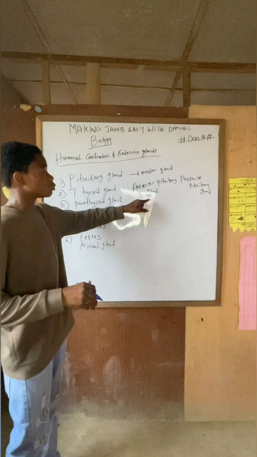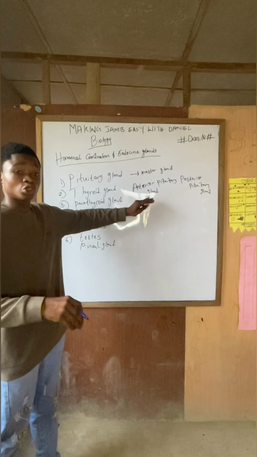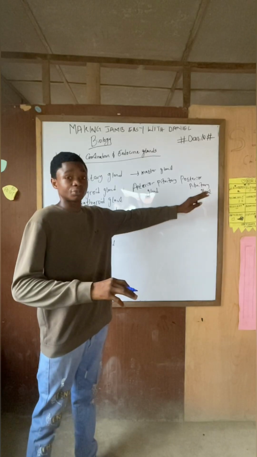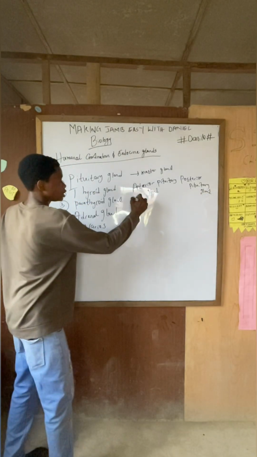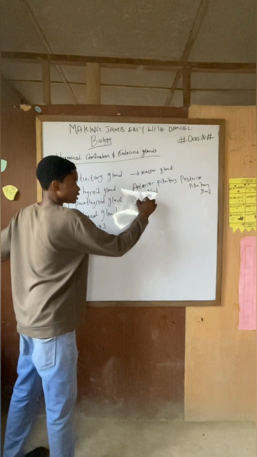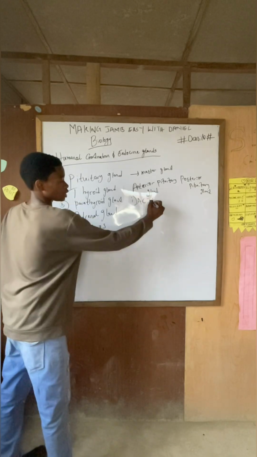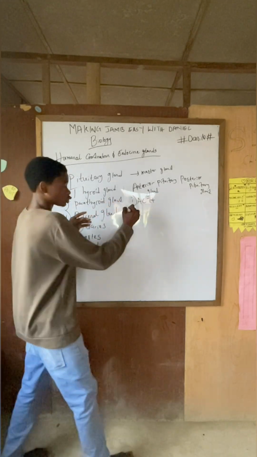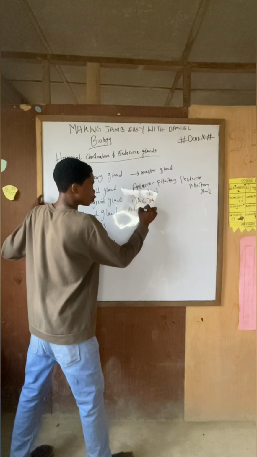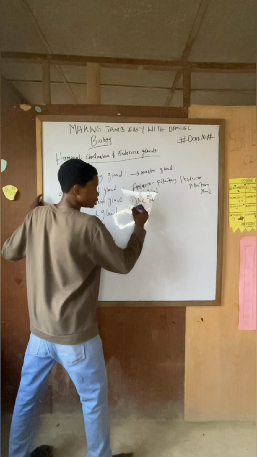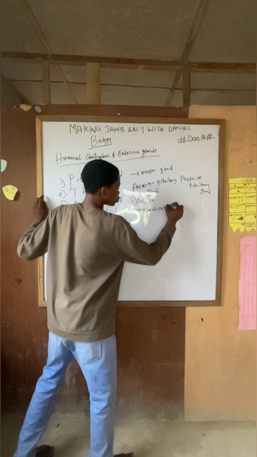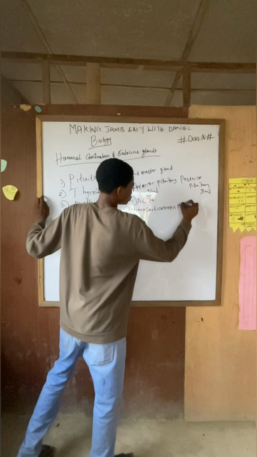Now, we have 6 hormones that are produced by the anterior part of the pituitary gland, and 2 hormones that are produced by the posterior part of the pituitary gland. I'll be listing them out. The first one is the ACTH. ACTH is the acronym. The full meaning of ACTH is adrenocorticotropic hormone.